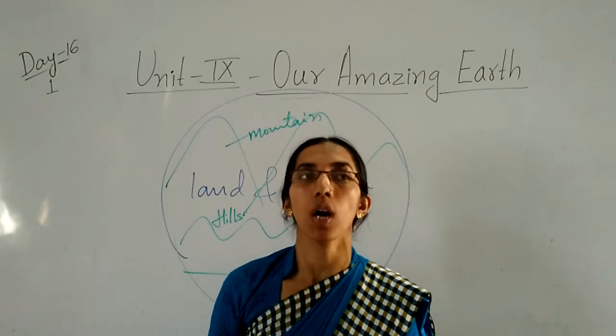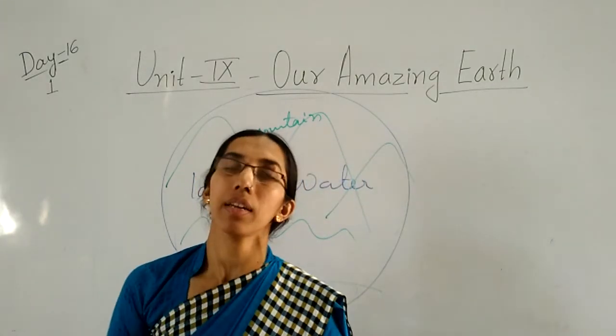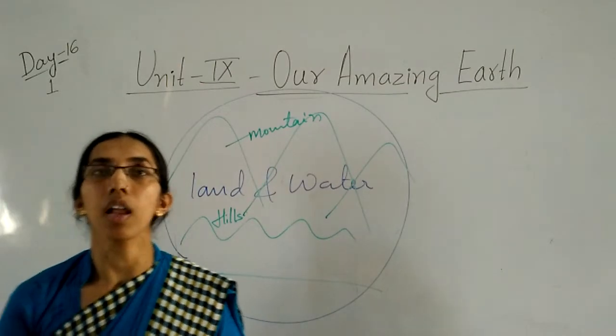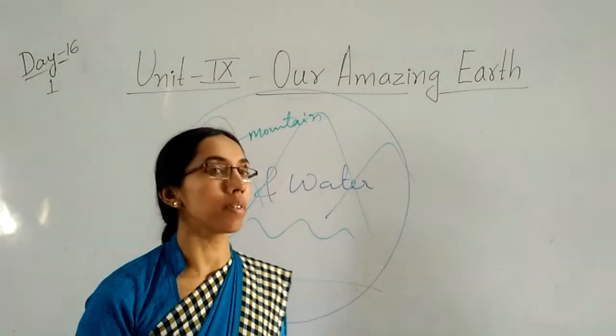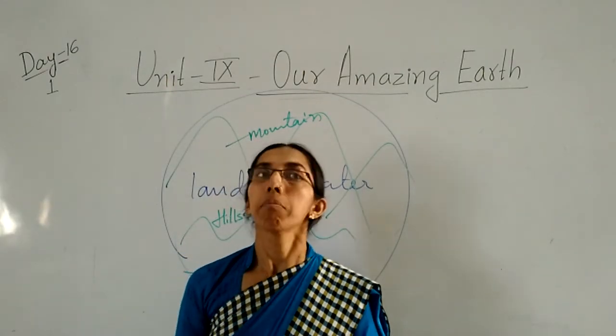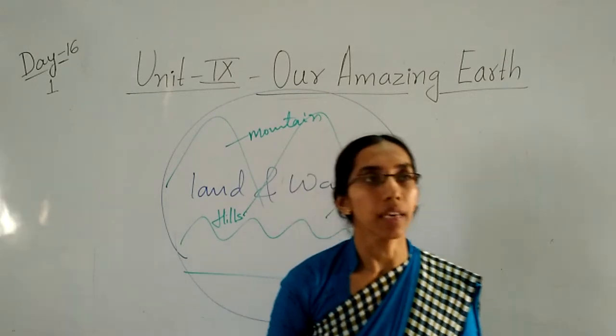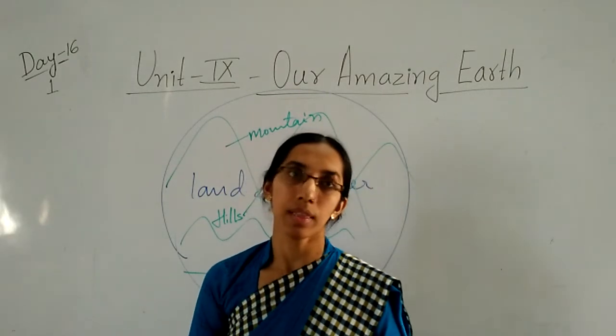Natural things means what, children? Whatever things we get from nature are called natural things. So rivers, lakes, mountains, hills, and soil are natural things.